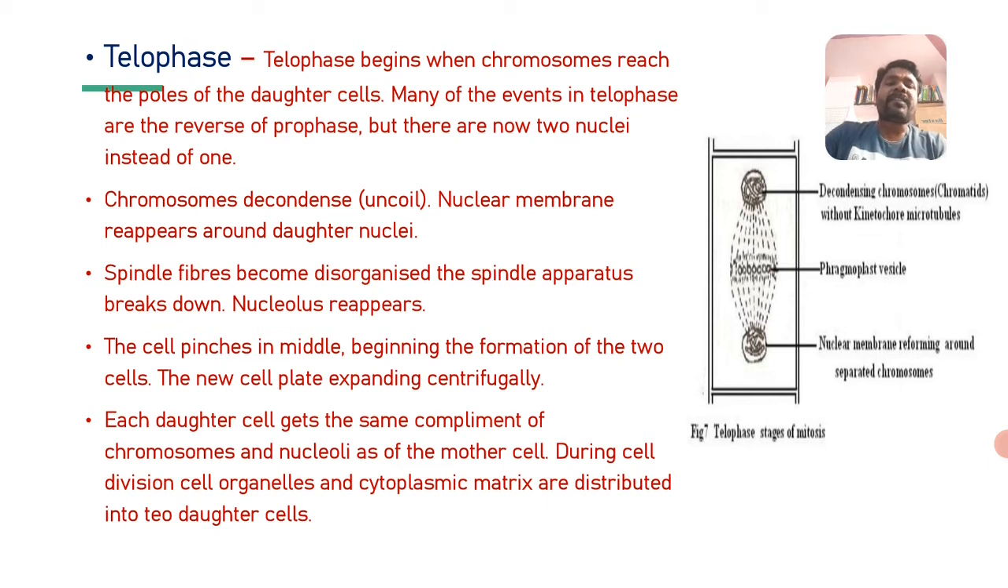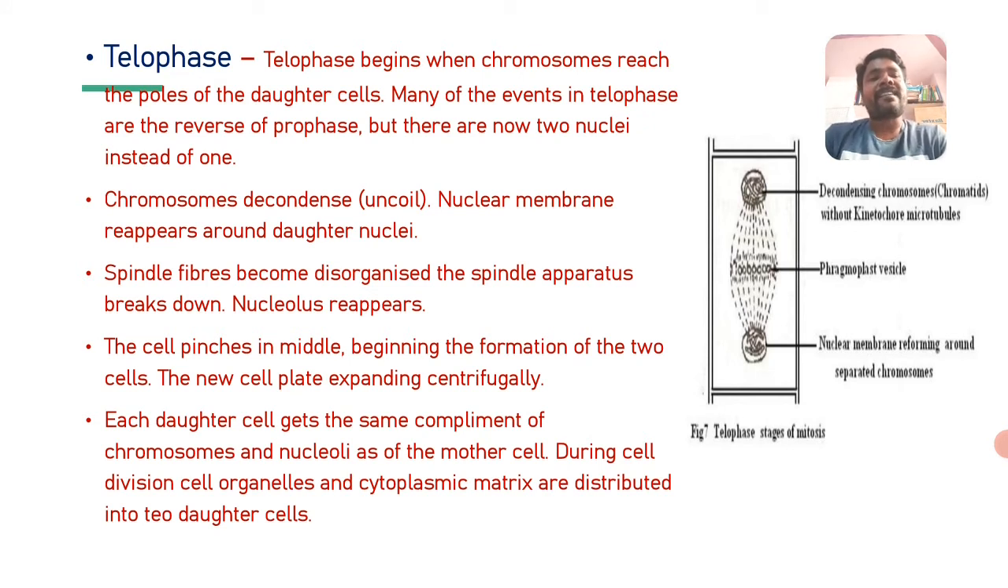The cell pinches in the middle, beginning the formation of two cells, with the new cell plate expanding centrifugally. See here the cell plate, which is mentioned in the diagrammatic representation towards the region of the corner. You saw that at the equatorial region there is a formation of a plate-like structure. Only in the plant cell is there a formation of a cell plate.